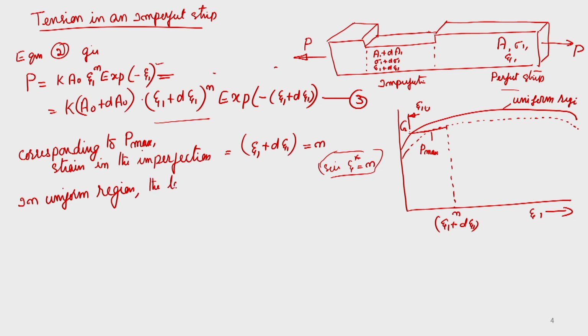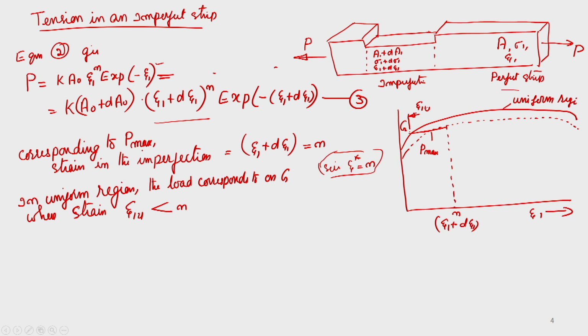the load corresponds to only G, where your strain epsilon 1 u is less than your n.